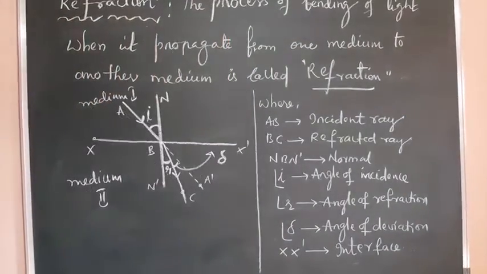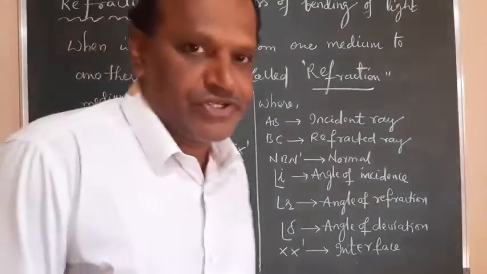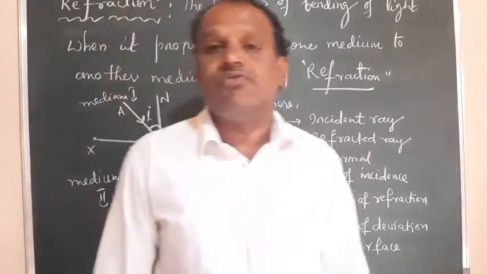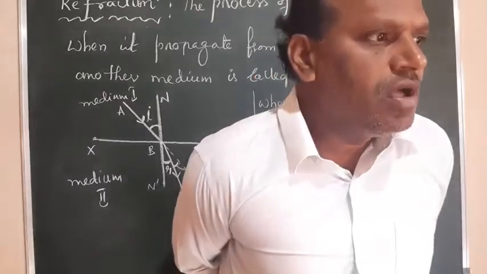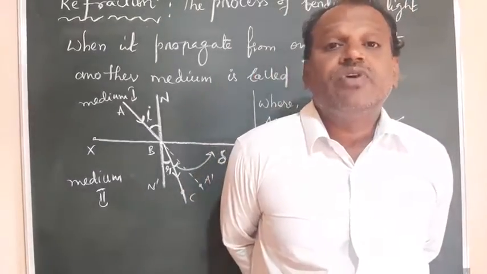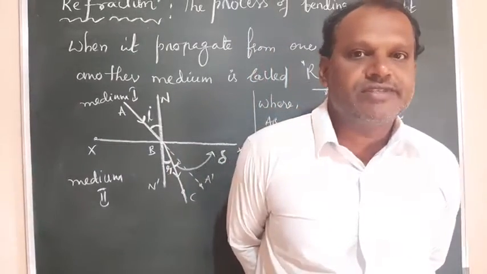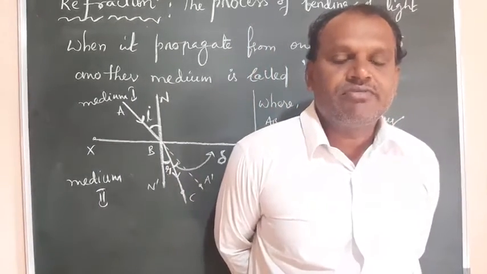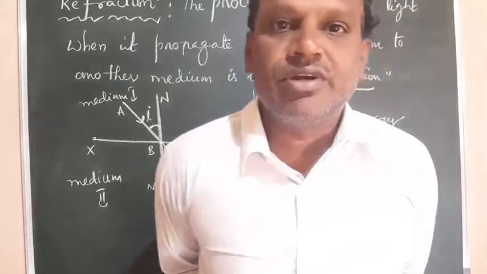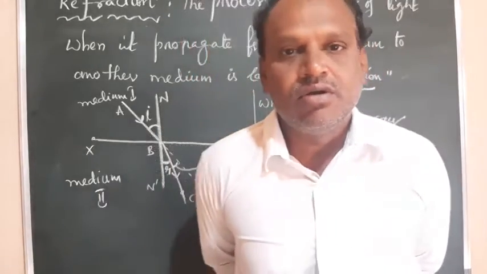Okay, and during this refraction process, we have to remember which variables change and which remain constant. We saw in the case of reflection also, right? In reflection, what variables remain constant?